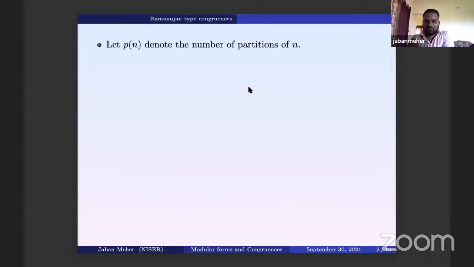Okay, so we begin with the partition function. P(n) is the partition function, the number of partitions of n. This is a very famous function, and Ramanujan studied it a lot.